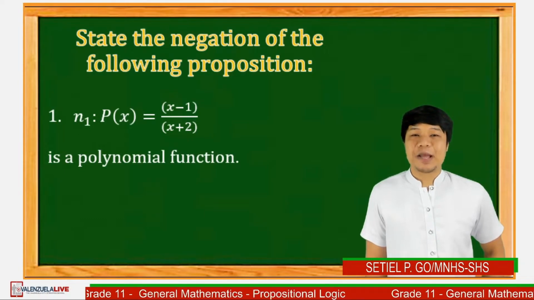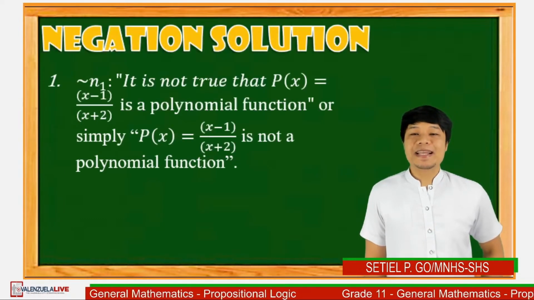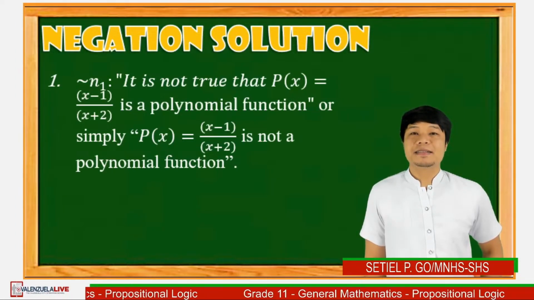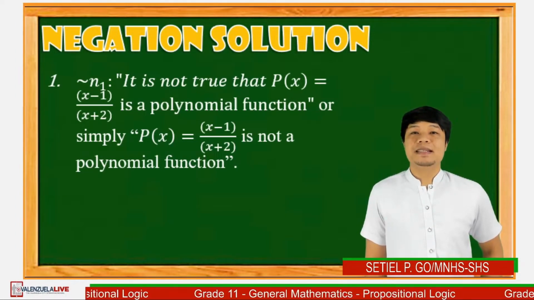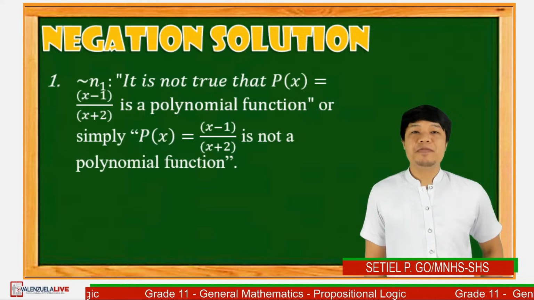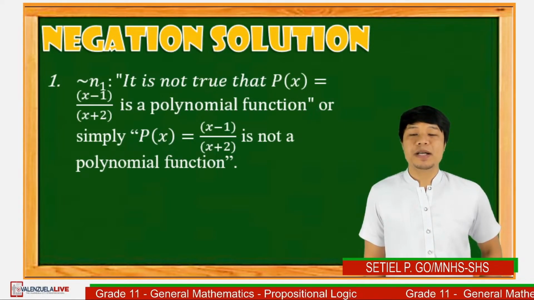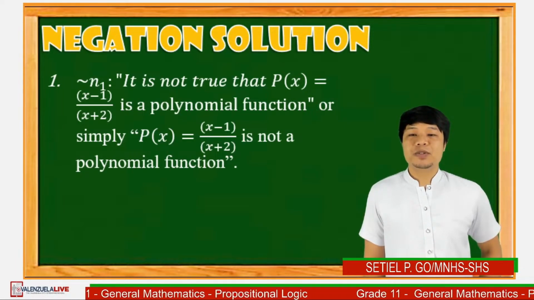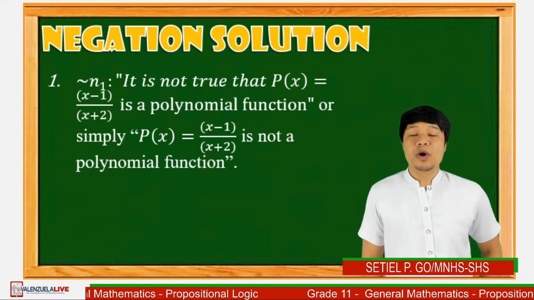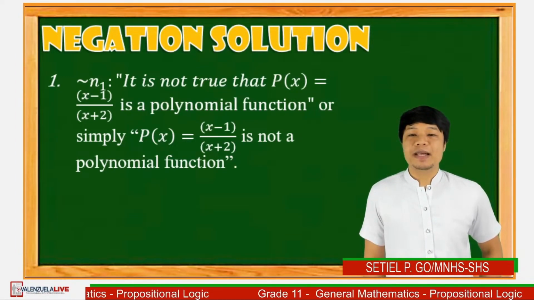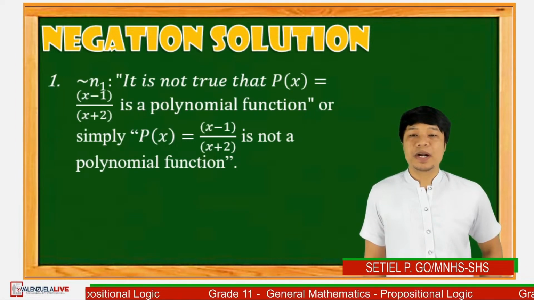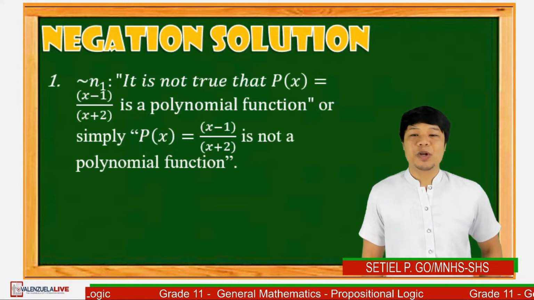Okay, time's up. So the correct answer will be the negation of N1 or N sub 1 is it is not true that P of x is equal to x minus 1 over x plus 2 is a polynomial function, or simply P of x is equal to x minus 1 over x plus 2 is not a polynomial function.